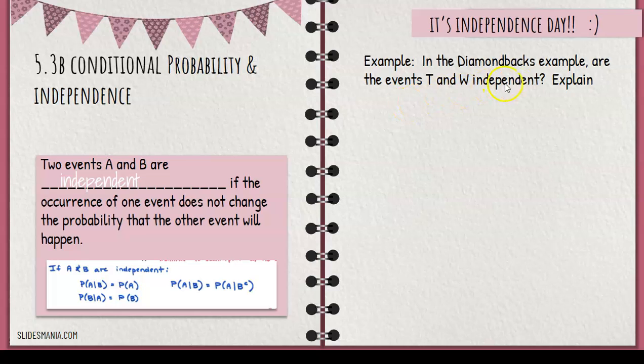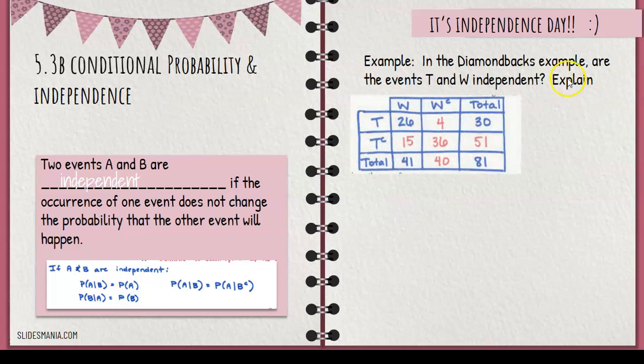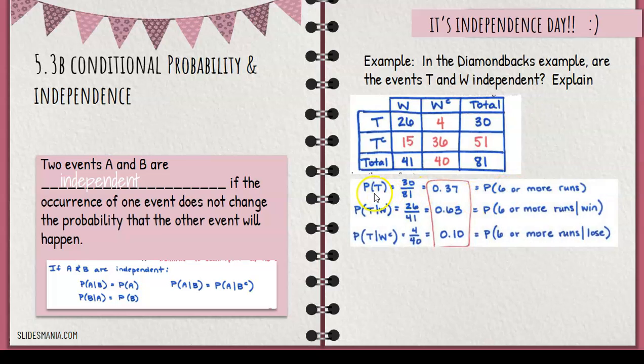Alright, so let's look at this in terms of that example we did in the previous video about the baseball teams. We had winning and tacos, if you recall. So the probability of getting tacos was 30 out of 81. Okay, 6 or more runs is what that meant. But the probability of getting tacos, given that they won, was 26 out of 41. Okay, and the probability of getting tacos but not winning was 4 out of 40. Okay, not winning.